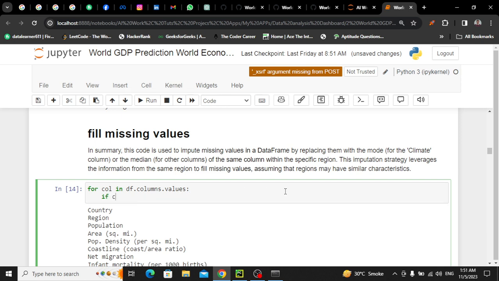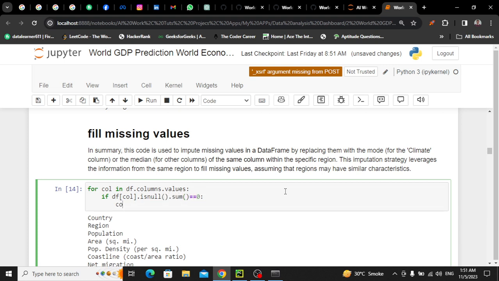If df dot col is null dot sum equal to 0, then ignore it. So we will use continue. Continue. Okay.